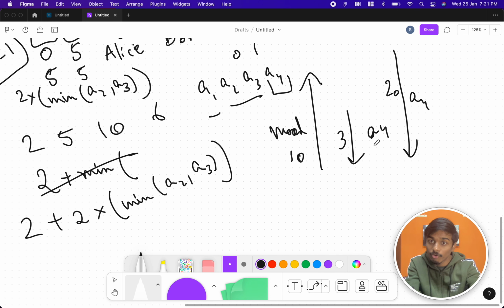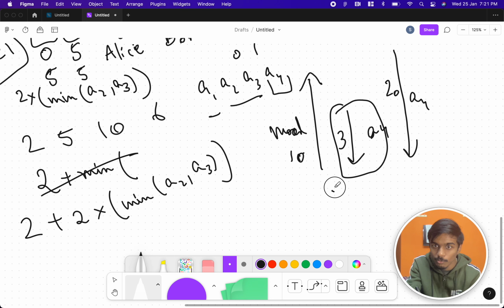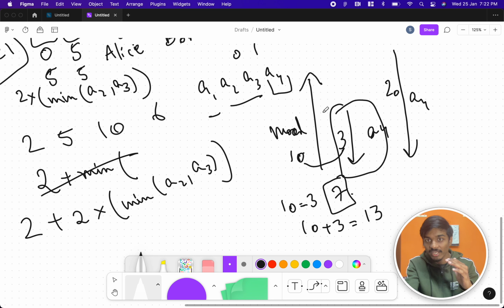Now if we want to make it 0, suppose let's say mood is positive, we can consume the entire A4, right? The mood will still be positive. So 10 plus 3, 10 plus 3 is what? 13 is the overall duration, but their mood value will be 10 minus 3. So when A1 is greater than A4, this thing happens.